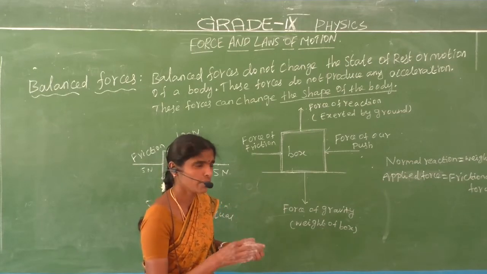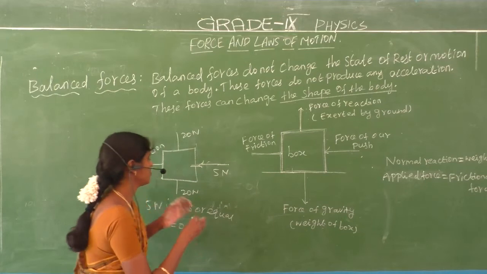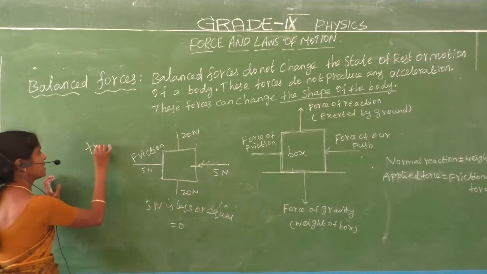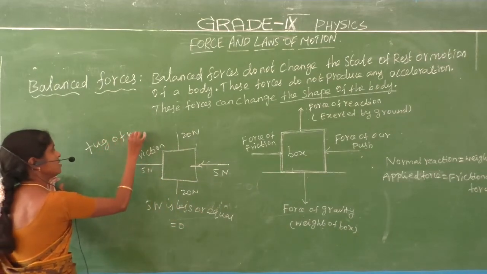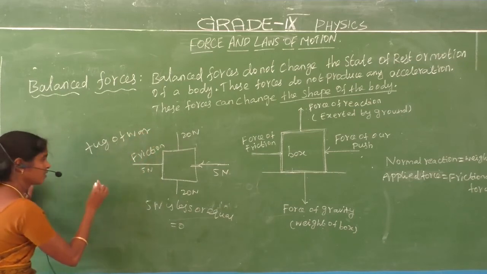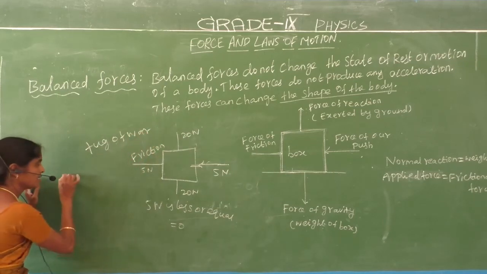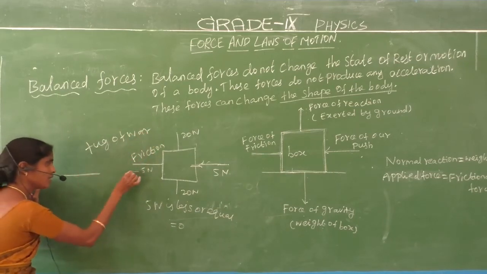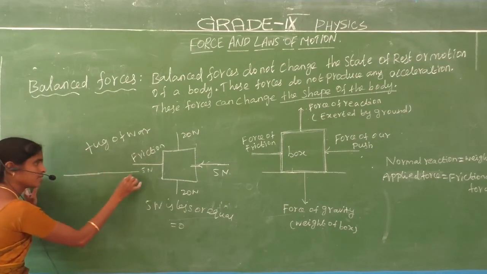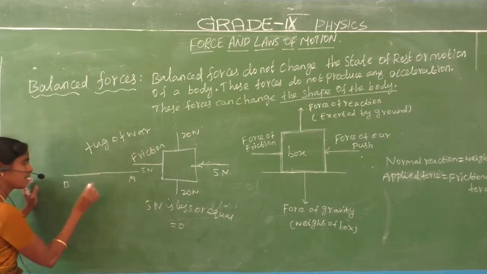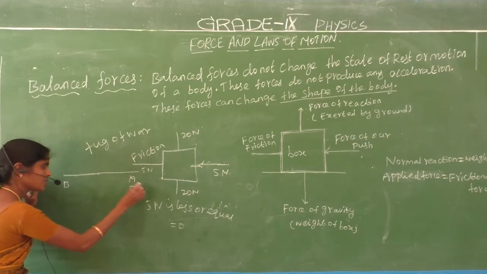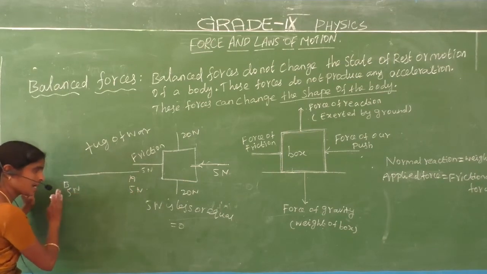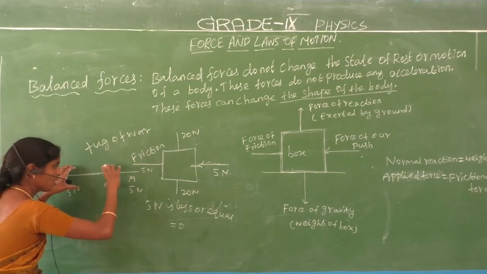Motion means, for example, tug of war. Another example is tug of war, where we give equal force. There are two teams, team A and team B. We give 5 Newton force on this side and 5 Newton force on that side. That is equal force.